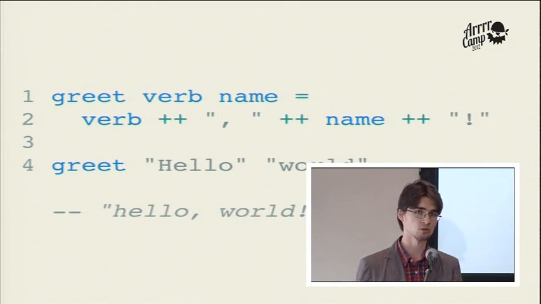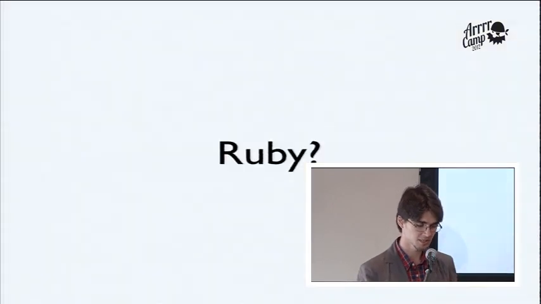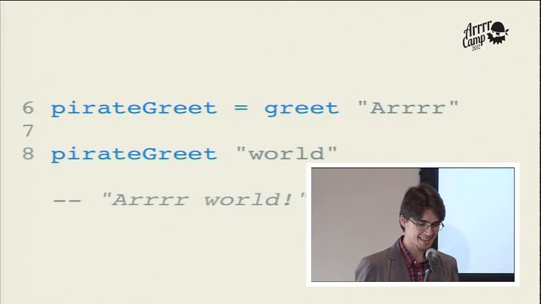I have some special tools for dealing with functions too. For example, currying or function composition. I could define a pirate greet, which would greet people with a pirate greeting, and if I provide only one argument to this function, it will still allow me to define the second argument later, and it will work. This is done via currying. Isn't it wonderful? Isn't it unique?